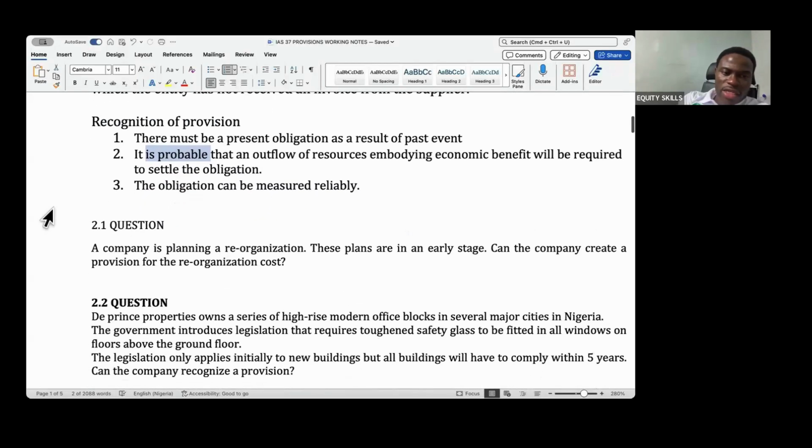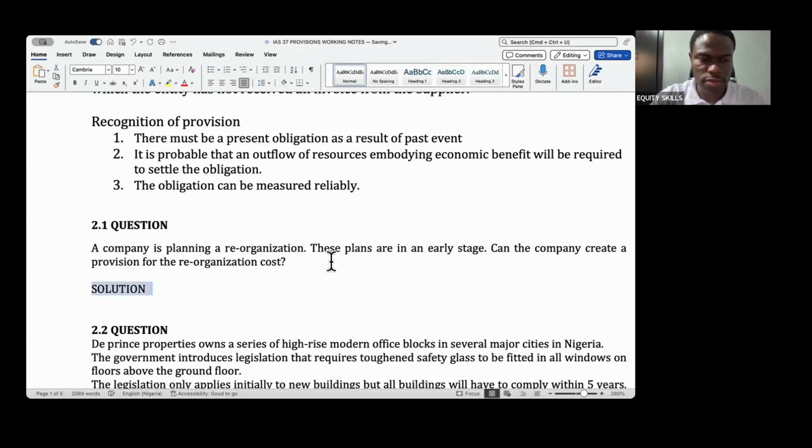Okay, now if you look at this question, it says that a company is planning a reorganization. These plans are in an early stage. Can the company create a provision for the reorganization?